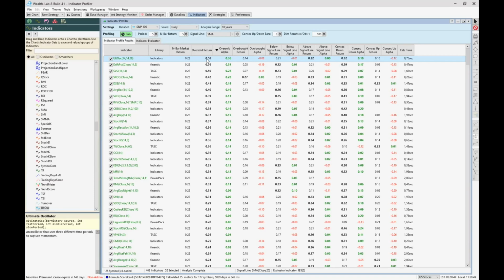If you calculate 0.58 minus 0.22, you get this value here, the alpha, and that's the outperformance. This is good because this indicator works better than the benchmark. So you can look for the alpha. This is the alpha from the indicator, oversold.